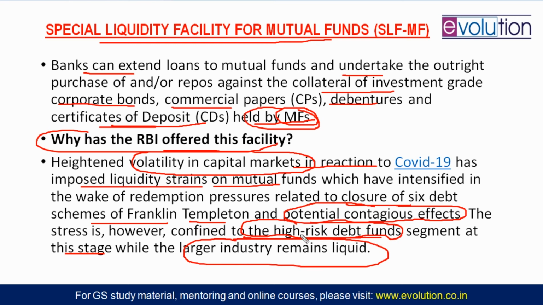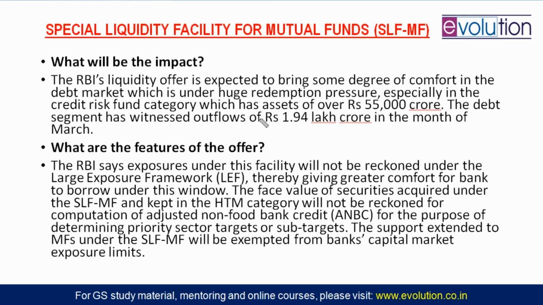That is what we want to say here. Some high risk debt funds are in a very precarious situation, and probably banks will be investing in those. In the larger industry, the situation is mostly liquid, not a big problem. So the impact will be good, because recently our debt segment has witnessed outflows of rupees 1.9 lakh crore in the month of March. The investment that came from outside has flown away, 1.94 lakh crore. So at least 50,000 crore rupees will help to some extent.